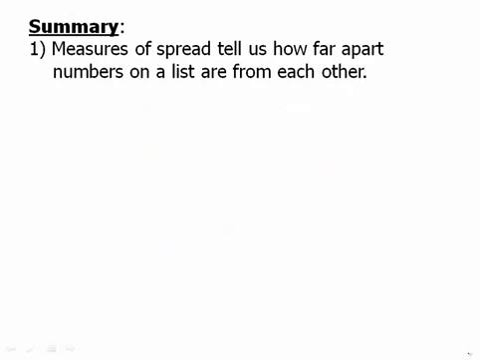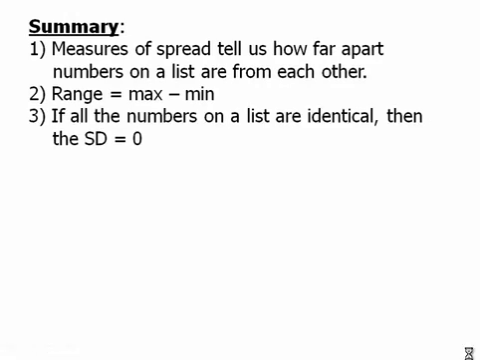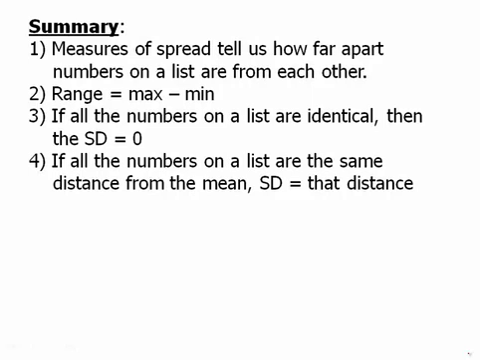Measures of spread tell us how far apart numbers on a list are from each other. The range is the max minus the min. If all the numbers on the list are identical, then the standard deviation is 0. If all the numbers on the list are the same distance from the mean, then the standard deviation equals that distance.